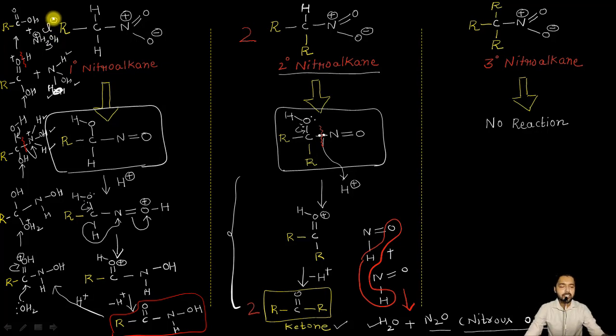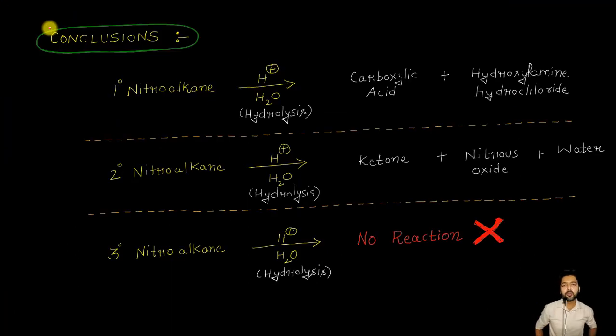At last, starting from a primary nitroalkane, we will get a molecule of carboxylic acid and a hydroxylamine molecule in the form of its hydrochloride salt. So in conclusion, starting from a primary nitroalkane and carrying out hydrolysis with the help of water and HCl, we will get a molecule of carboxylic acid and hydroxylamine hydrochloride.